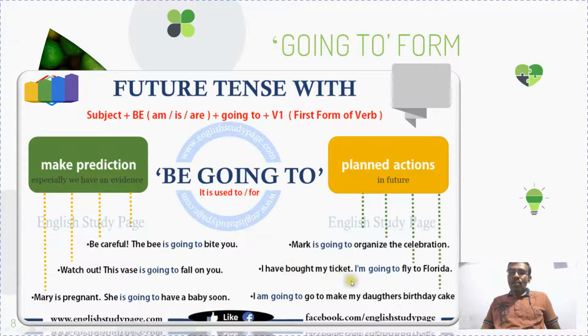I have bought my ticket. I am going to fly to Florida. Going to fly, or he will fly to Florida. So I am going to make my daughter's birthday cake. He is going to make a birthday cake for his daughter, right? So this is the important thing that we have to learn in simple future tense. Mainly, the simple future tense will be used for making predictions as well as planned actions.